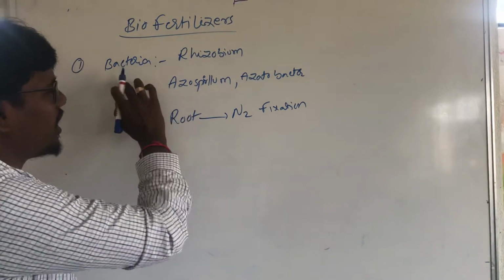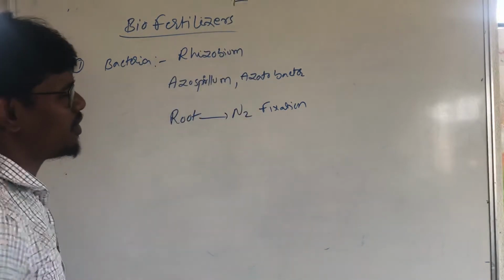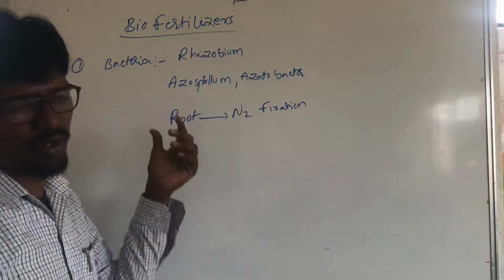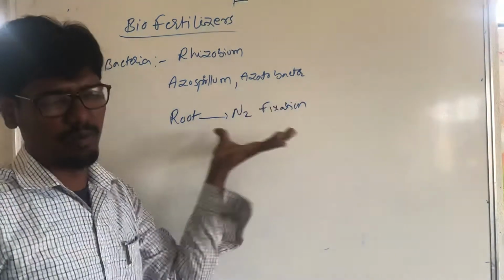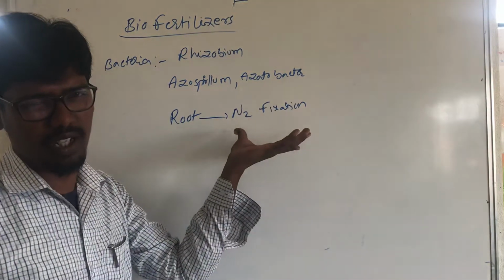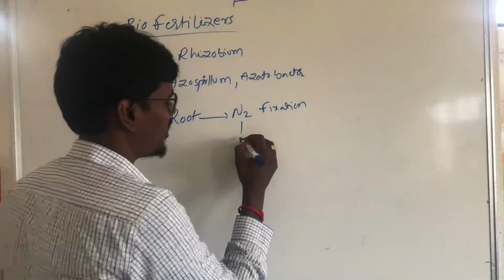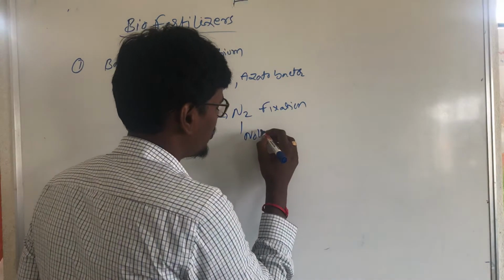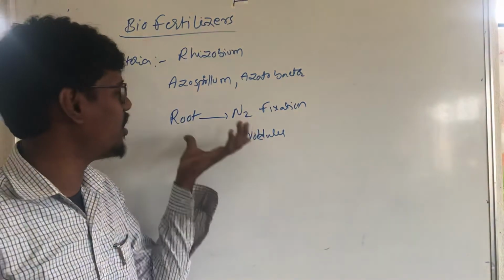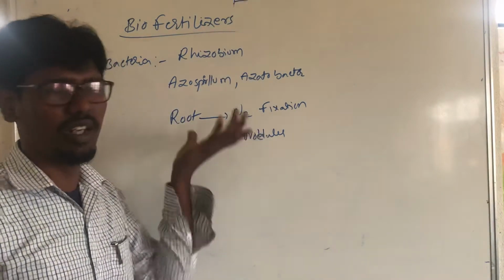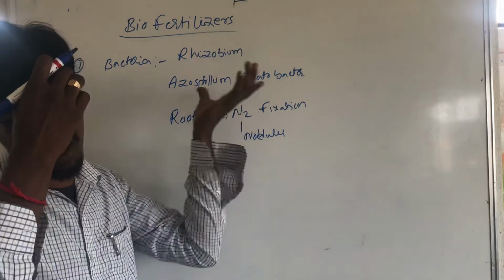The bacteria Rhizobium, Azospirillum and Azotobacter are present in the root system. They do nitrogen fixation, collecting and supplying nitrogen as nodules. Small nodules are present on the roots, because the bacteria collect nitrogen into nodules to supply the plant.